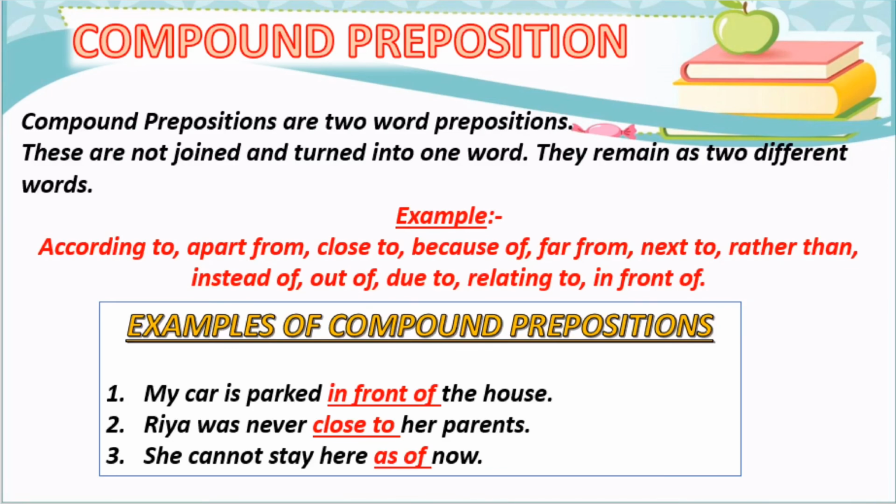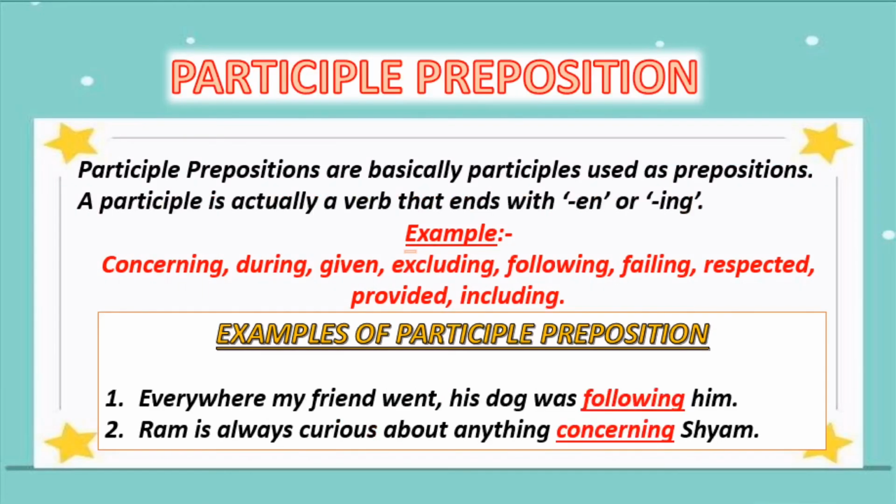Now the next and the last type of preposition is participle preposition. They are basically participles used as prepositions. पार्टिसिपल वर्ब होते हैं जो एंड होते हैं en या ing से. For example, concerning, during, given, excluding, following, failing, respected, provided, including. Now look at the examples of participle preposition.